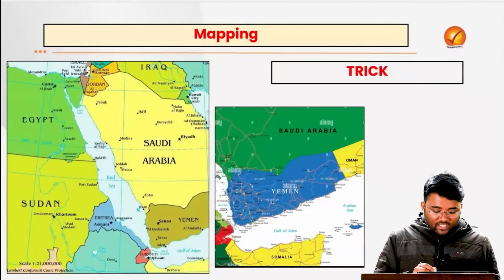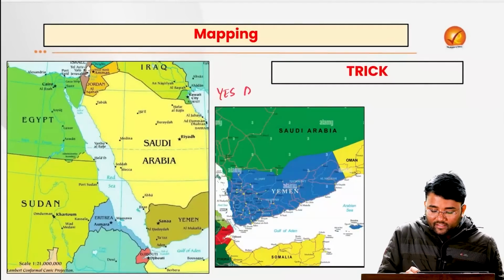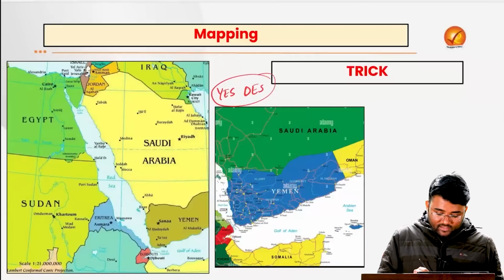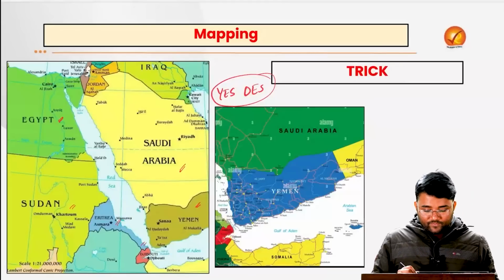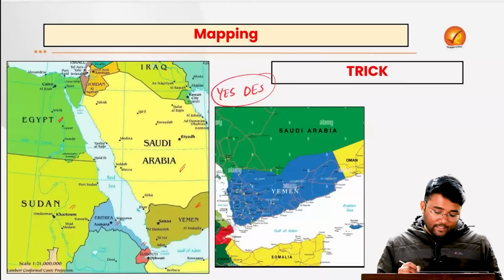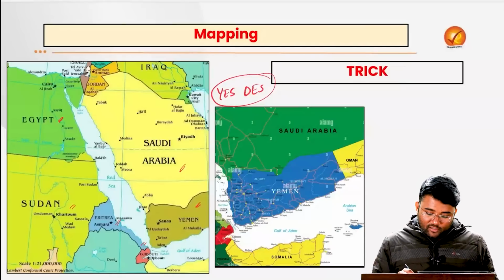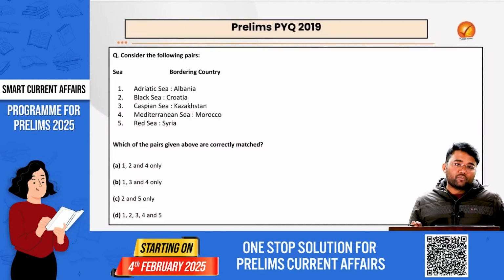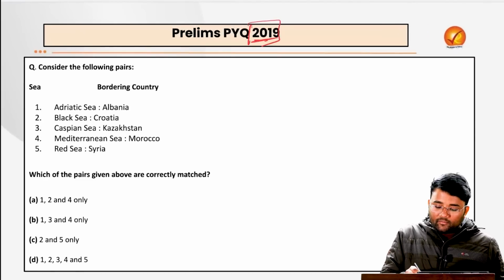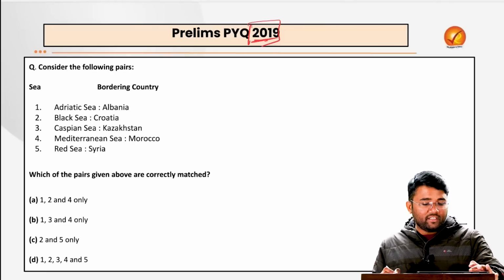Now you have to look at the Red Sea. Okay, what are the countries which are bordering it? A very basic trick: that is Yemen, Saudi Arabia, Eritrea, okay, Sudan, Egypt, okay, and Djibouti. Those are the countries which are bordering the Red Sea. Then the Gulf of Aden is bordered by Yemen, Somalia, and Djibouti. Now you can see that there was a question asked in the 2019 examination related to the various bordering countries along the various seas.